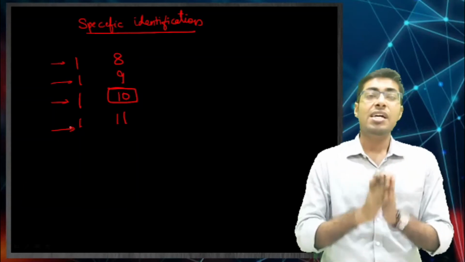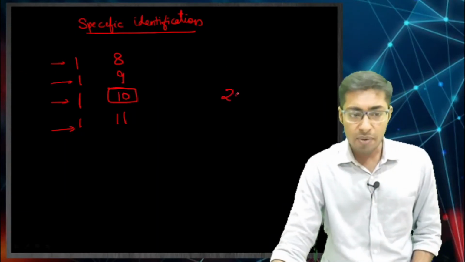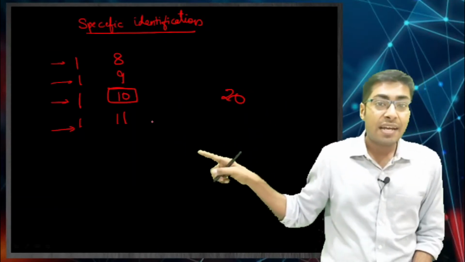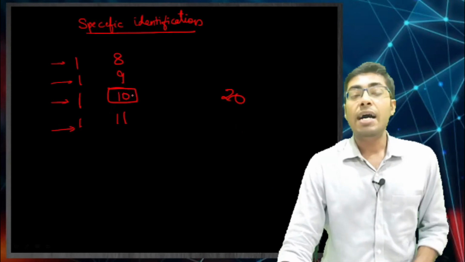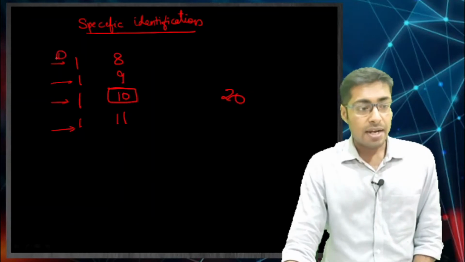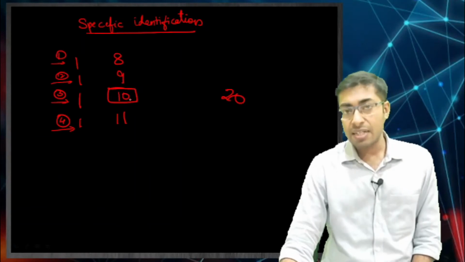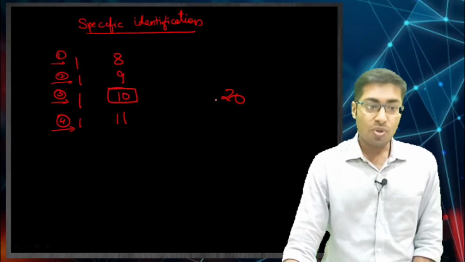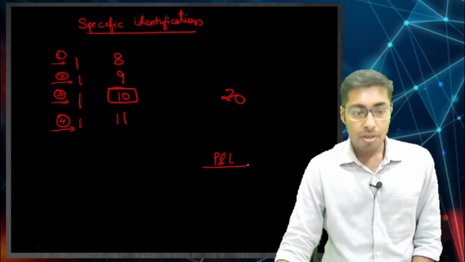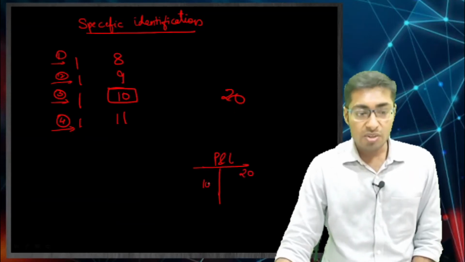Specific identification, the COGS, that is the cost of goods sold. We would have sold this car for, say for example, 20. I have sold this car for 20, but what is the cost behind that? The cost is 10, because I have made a specific identification. I know that I have sold car number 3, and the cost of car number 3 was 10. I have sold it for 20 is a different thing. So in my P&L account, the sales is going to be 20 for sure, and the cost of goods sold is going to be 10.